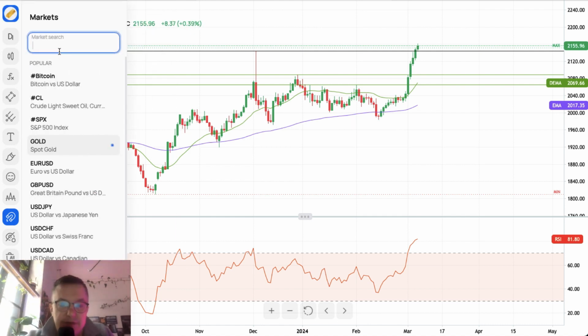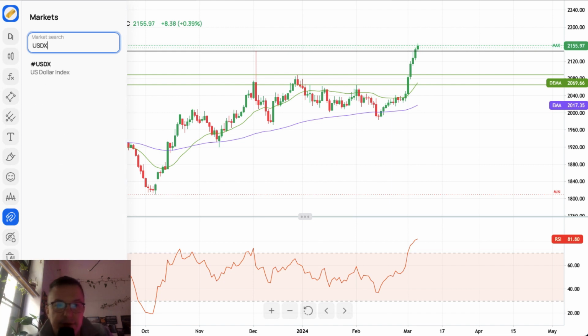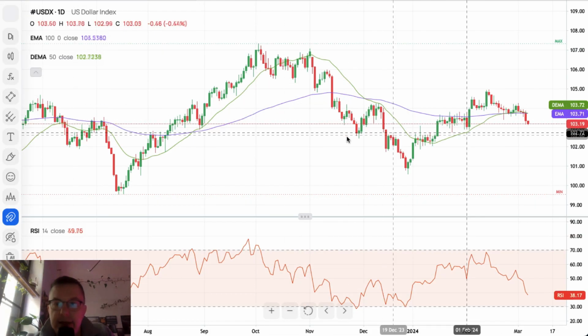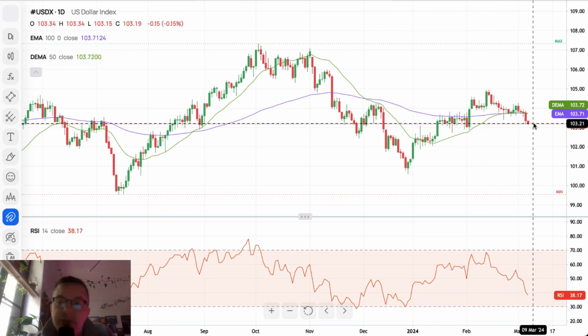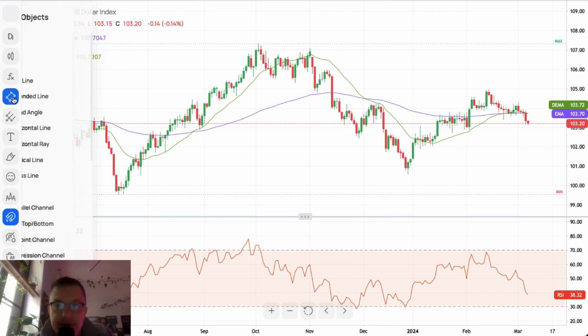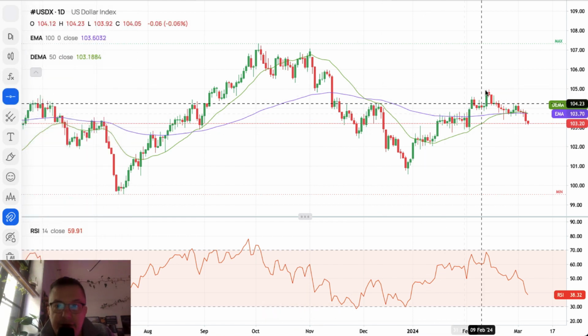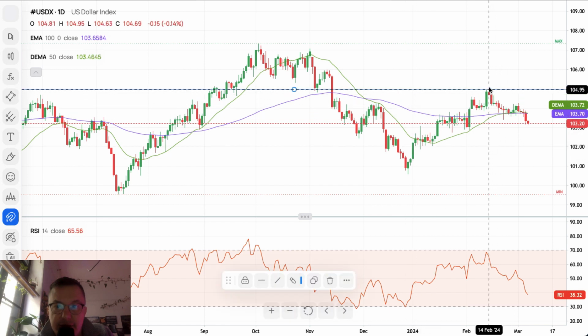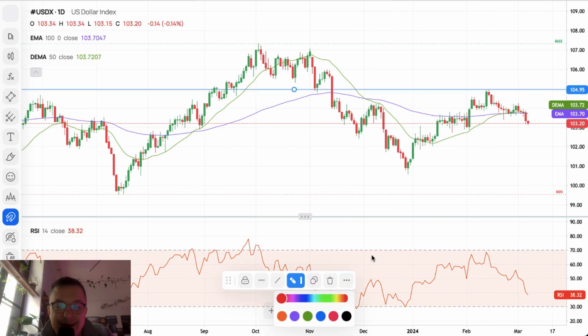Let's take a look at the US dollar index. The US dollar index should be basically moving lower. So okay, where's the US dollar index? There you go. And the US dollar index is moving down, but it's not really something big yet. Why? Because with Fibonacci retracement, I think the 50% of the last move to the downside. Okay, so we got the level of 104.95 as the technical resistance.